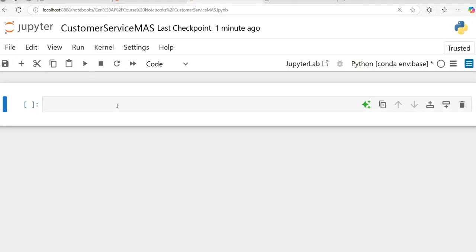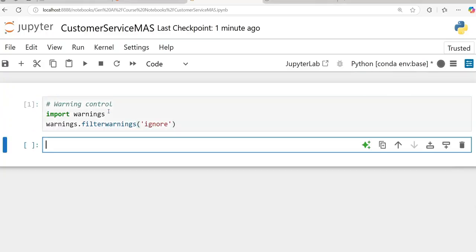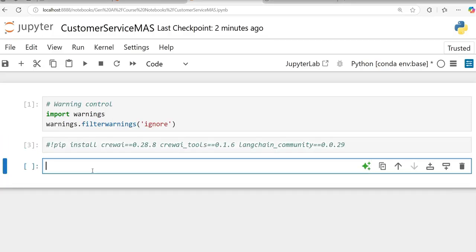So first of all, let's go ahead and try to suppress the warning, because otherwise we may get some package related warnings. Then I'm just going to put what installation of packages you should have if you want to run this, but I'm not going to run this because I already have the compatible environment here. So Crew AI 0.28.8, AI Tools 0.1.6, and LangChain Community 0.0.29.